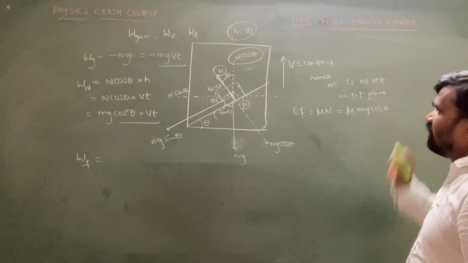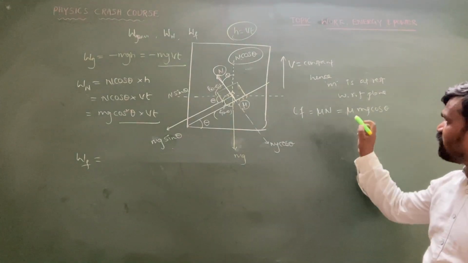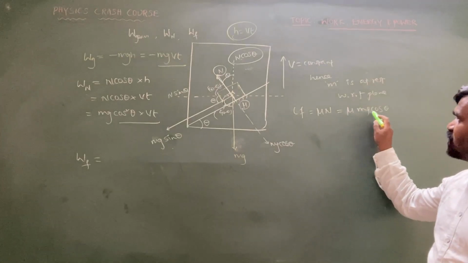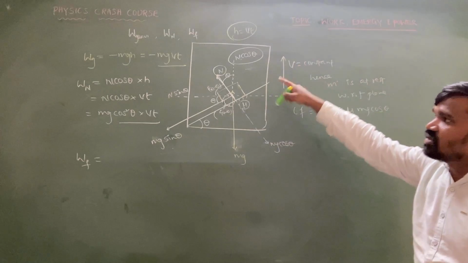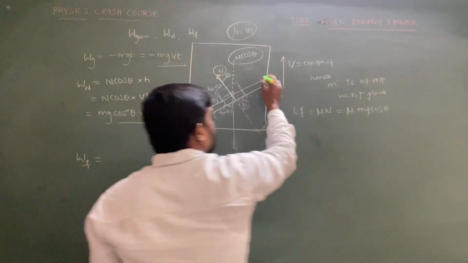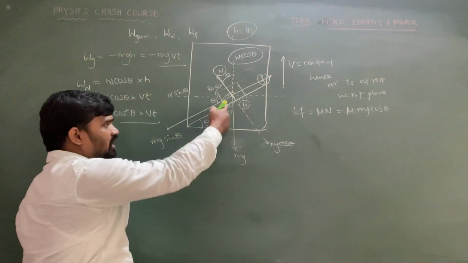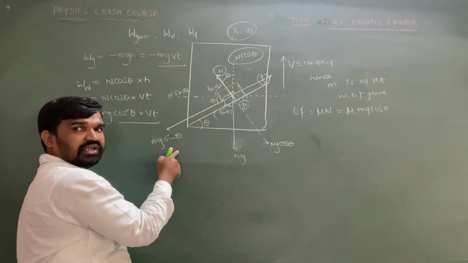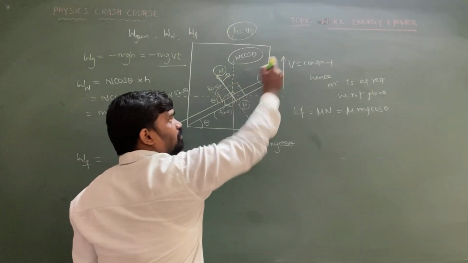So the work done by the frictional force, maybe some people will take as mu mg cos theta into displacement. But here you need to understand one point. This friction is acting up the inclined plane, because the driving force is acting down the inclined plane. So friction will act opposite to the driving force, that is up the inclined plane.